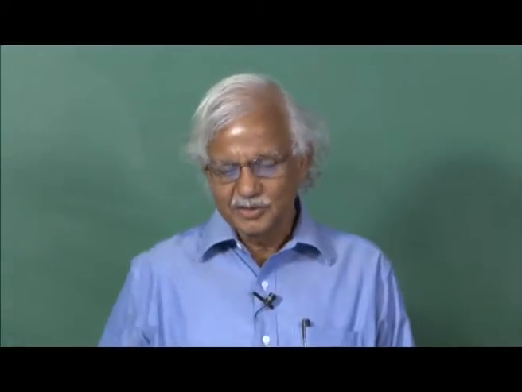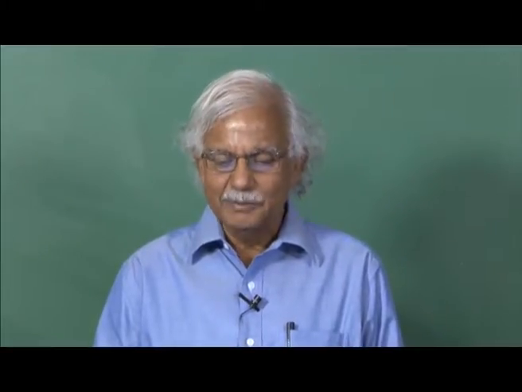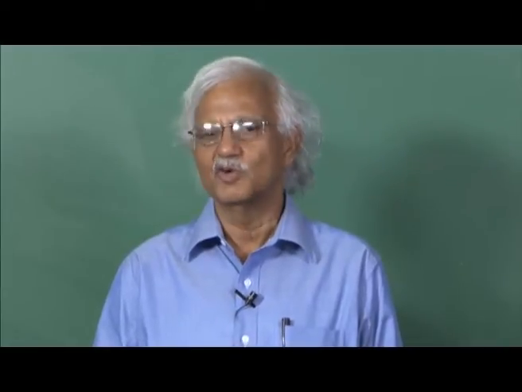Because do you use is ambiguous. Suppose the woman is not using any method, but the husband is using. So, from the program point of view, they are users of the method. It does not matter whether a male method is being used or a female method is being used. They are the present users, current users. So, if the question is which method do you use and the answer is I am not using any method, it does not mean that the couple is not using any method. So, ambiguous words need to be avoided.